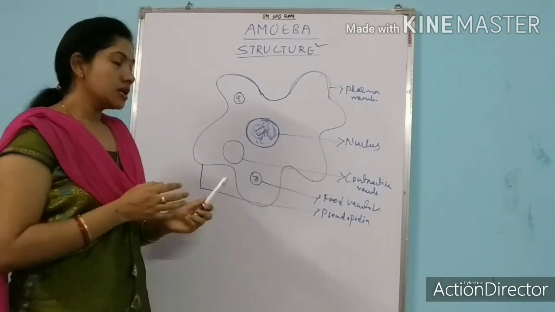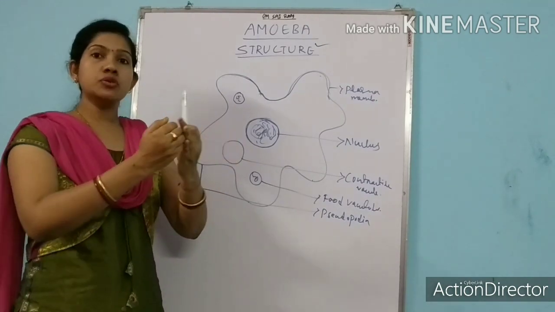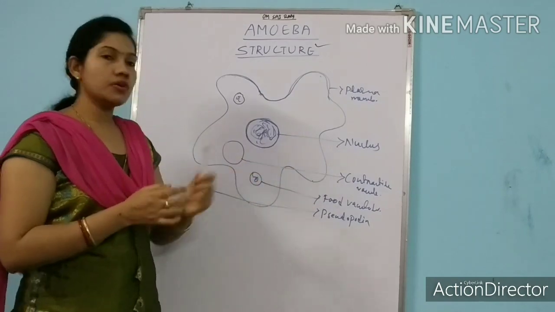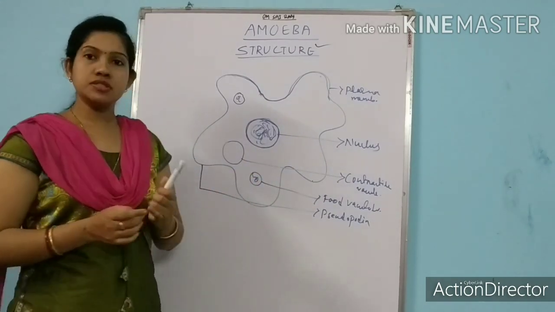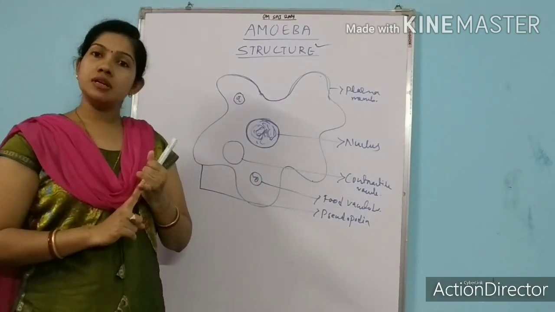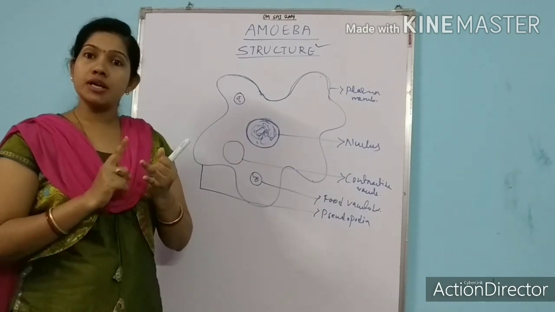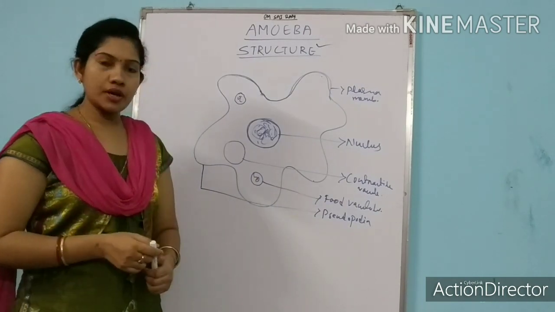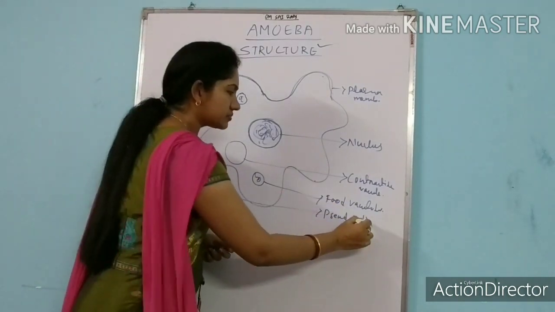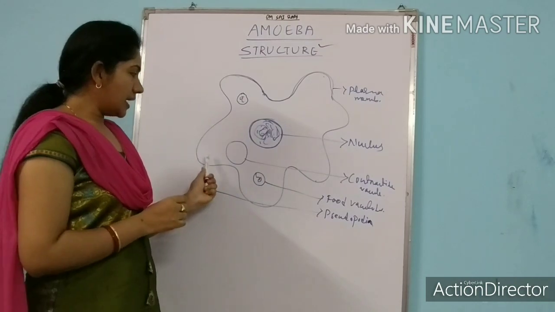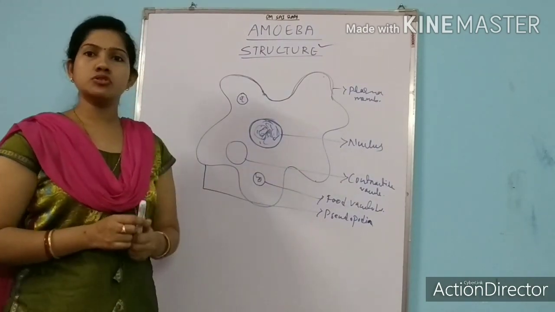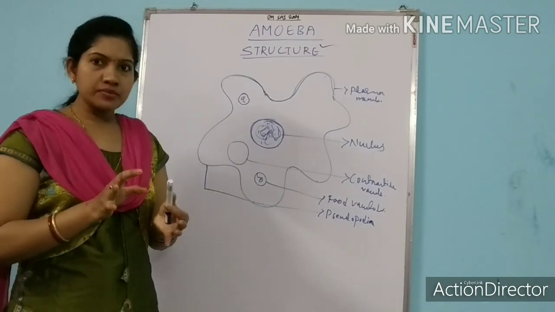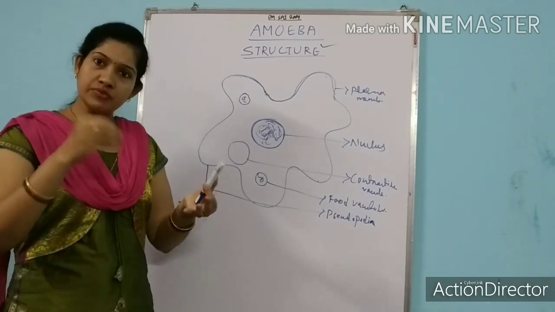How do these pseudopodia help? They are used to take the food into the body of amoeba. So pseudopodia help in locomotion as well as in capturing prey or food particles into the body of amoeba. So pseudopodia, as I said, are the extended arms of amoeba. We can also call them false feet. They do not look like feet, but they have some function of feet.